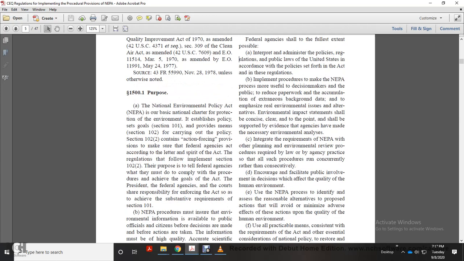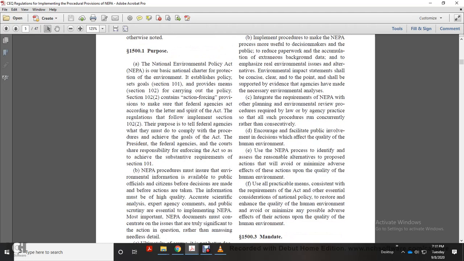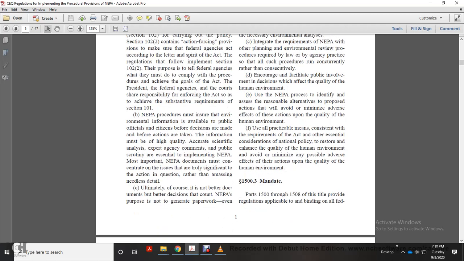Encourage and facilitate public involvement in decisions that affect the quality of the human environment. Use the National Environmental Policy Act process to identify and assess the reasonable alternatives to the proposed action, to avoid or minimize adverse effects of the action on the quality of the human environment, using all practical means consistent with the requirements of the Act and other essential considerations of national policy, to restore and enhance the quality of the human environment.